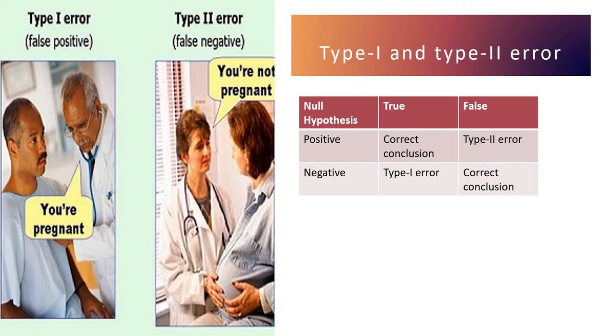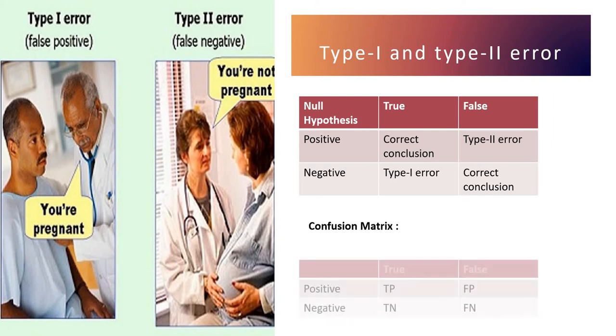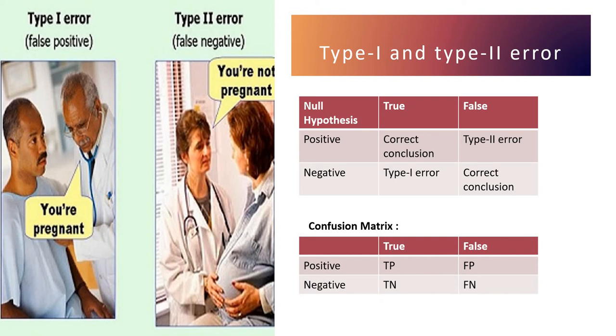So based on that, let's discuss the error hypothesis that we have got, and based on that we can present the confusion matrix, which is like this, positive and negative and true and false. So true positive, false positive, true negative and false negative.